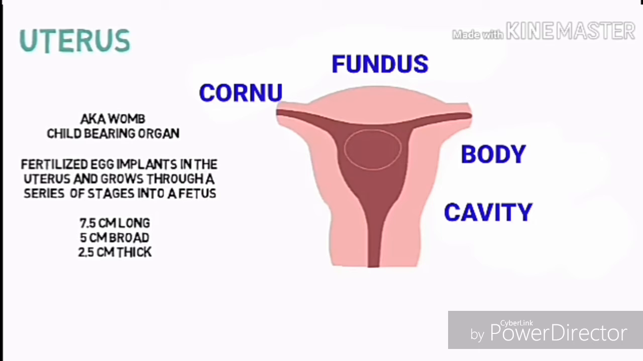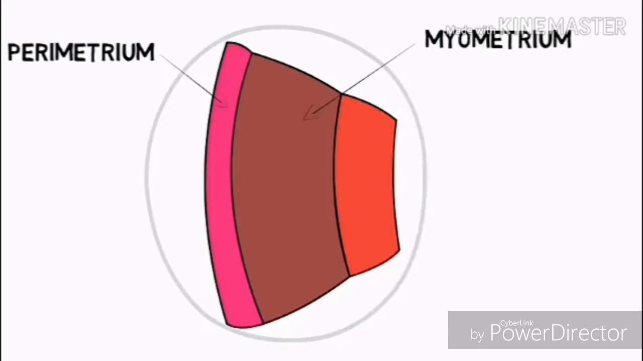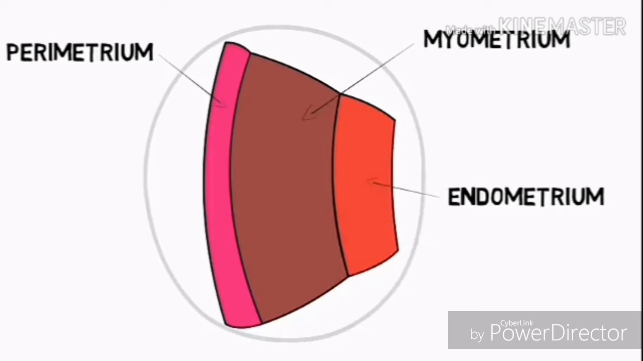Let's have a brief look at the walls of the uterus. The wall of the uterus is made up of three layers: the perimetrium, myometrium, and the inner endometrium. The perimetrium has a thin layer of epithelial cells that covers the uterus from outside. It is thus the visceral peritoneum of the uterus.